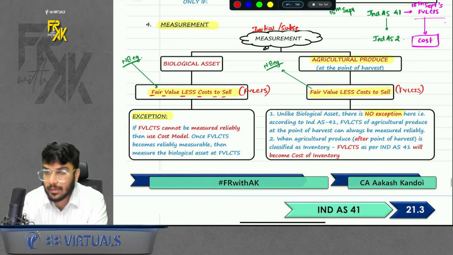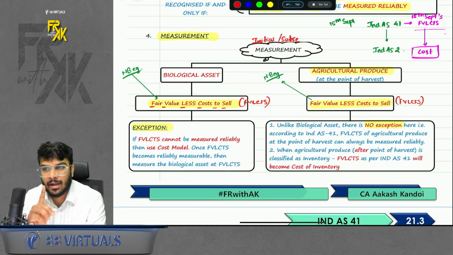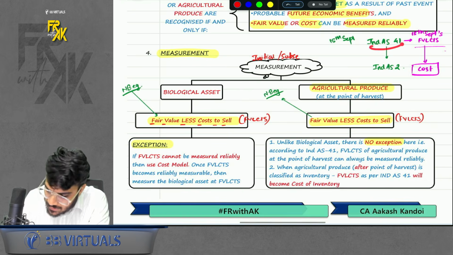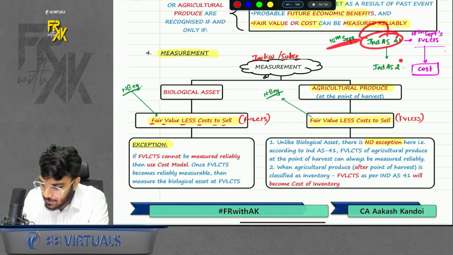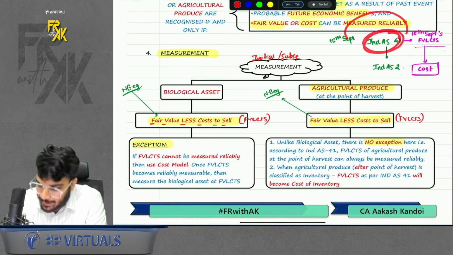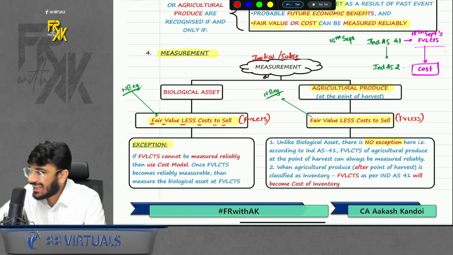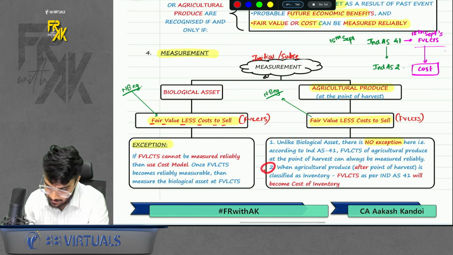Okay, okay, sir. Acha, one more thing. You know, agriculture produce at the point of harvest is covered under Ind AS 41, and after the point of harvest is covered under Ind AS 2. So as soon as your agriculture produce goes from Ind AS 41 to Ind AS 2, let's say for example it goes on 15 September, at what value will this get transferred? Whatever is the value on 15 September in Ind AS 41, in Ind AS 41 we keep at FVLCTS. So whatever is the 15 September's FVLCTS of Ind AS 41 will become the cost for Ind AS 2. So do remember that. It is given in the second point here.